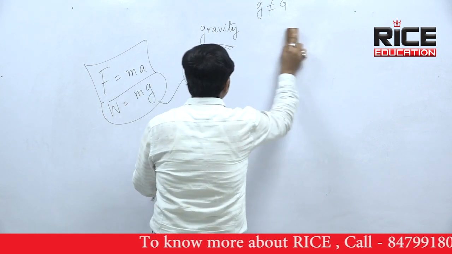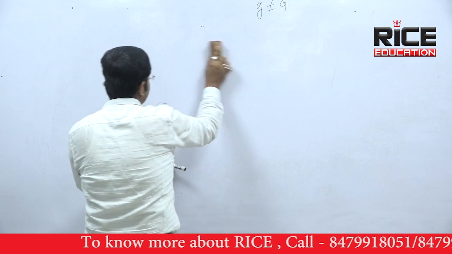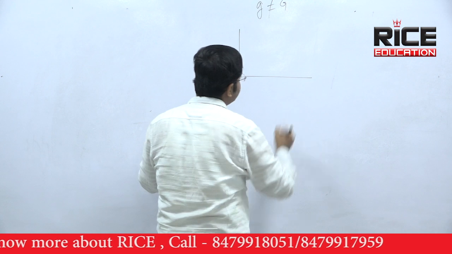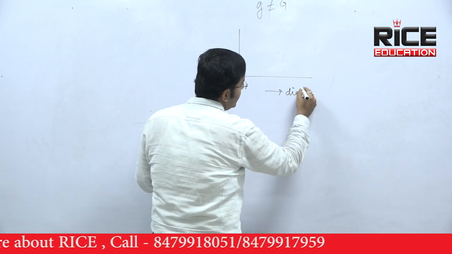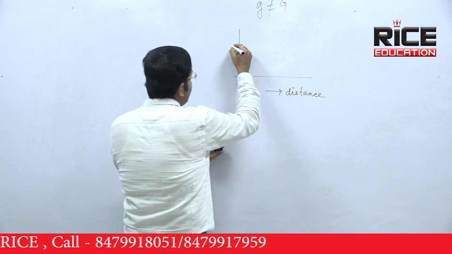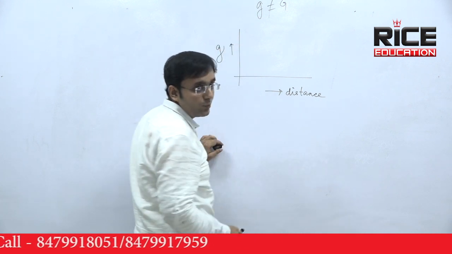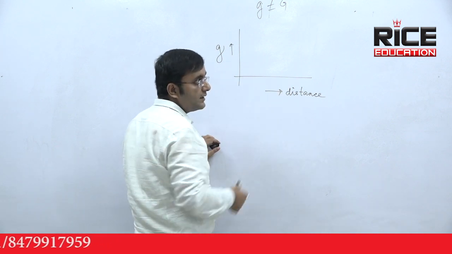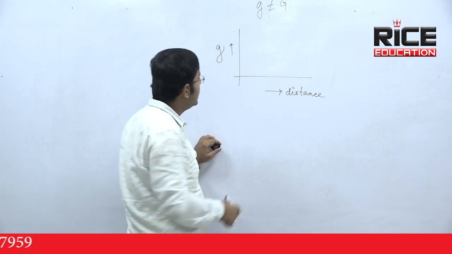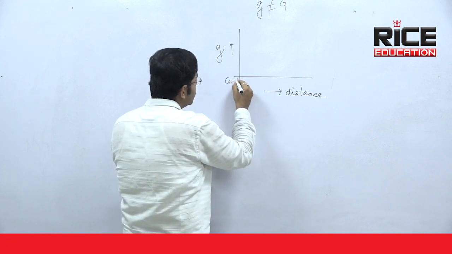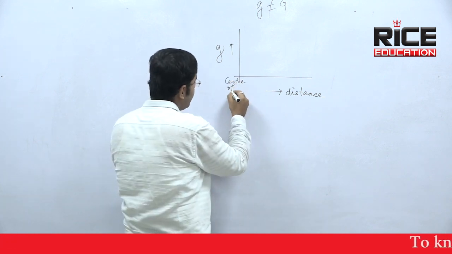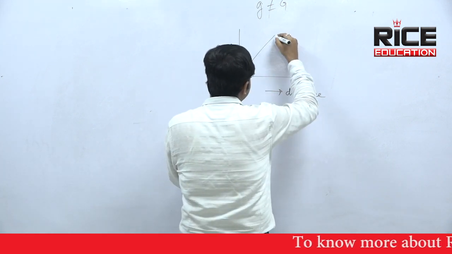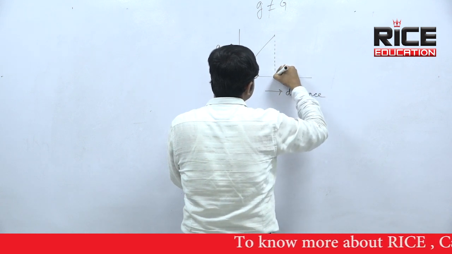How does small g change? I am going to show you this. I am showing a graphical representation. This is distance along the x-axis, and this is g along the y-axis. All of you know that the coordinate of the origin is 0, 0. So at the origin of the graph, suppose I have considered the center of Earth, and if I draw the graph between g and r, it will look like this.